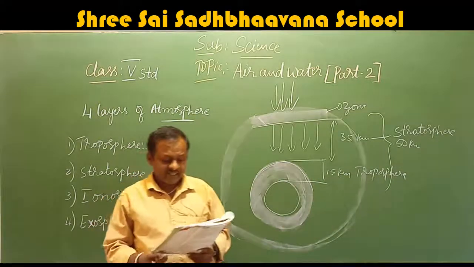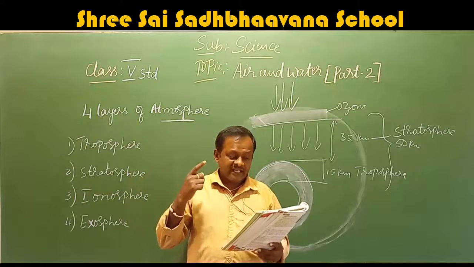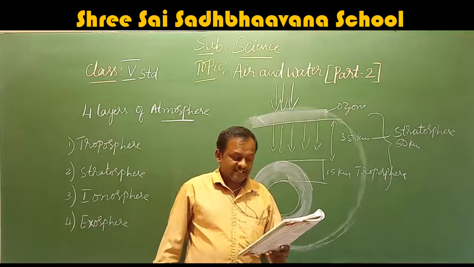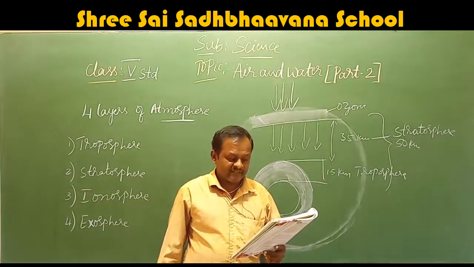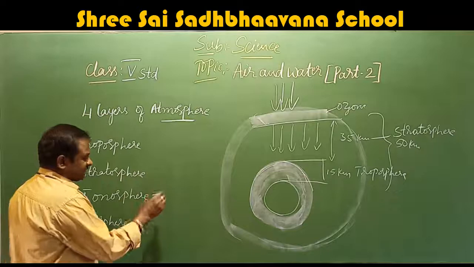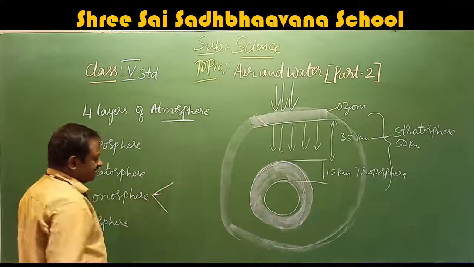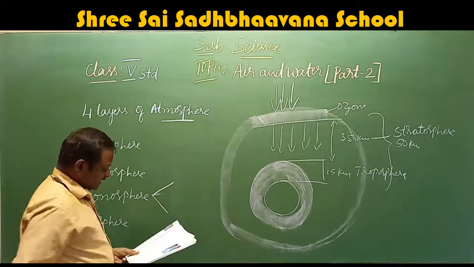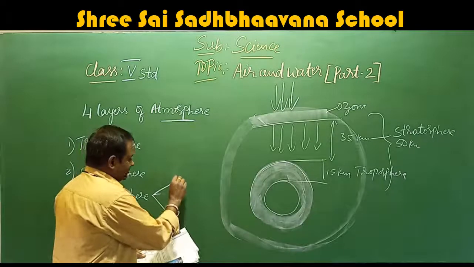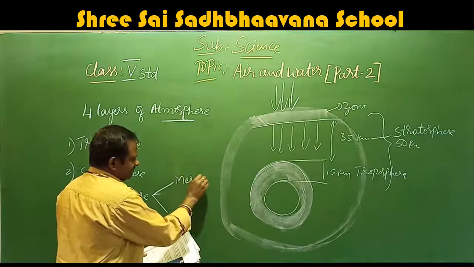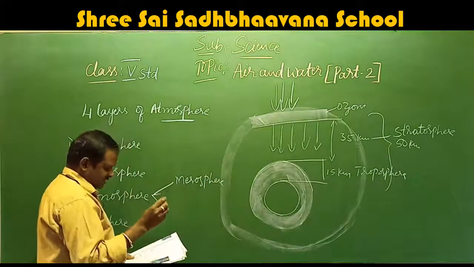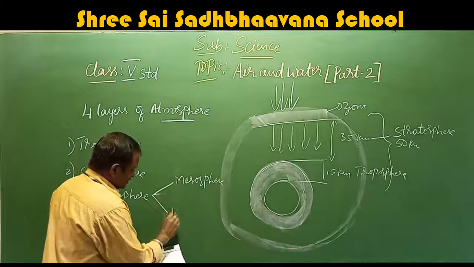Next, ionosphere. Above the stratosphere lies the mesosphere, followed by the thermosphere. The mesosphere and thermosphere are often referred together as ionosphere. This ionosphere consists of two layers. The first one is the mesosphere. These are the names of the layers of the atmosphere: mesosphere and thermosphere.